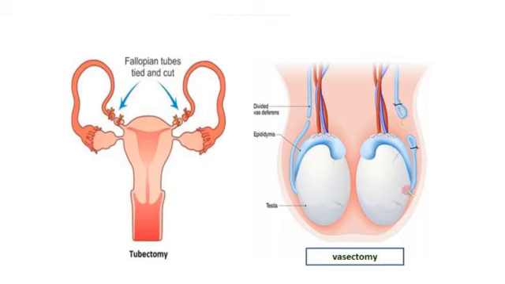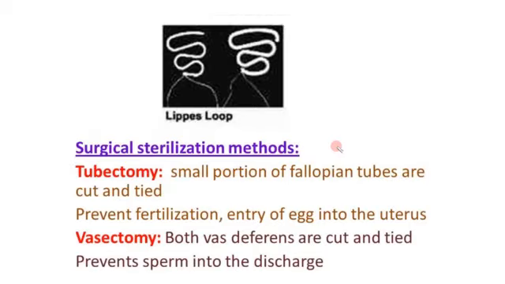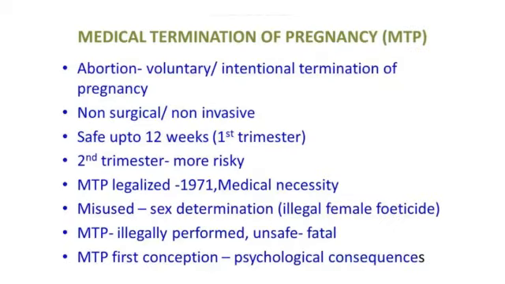This will prevent the entry of sperm along with the discharge. Tubectomy and vasectomy are permanent birth control measures, and people who are not willing to have children anymore go for tubectomy or vasectomy.